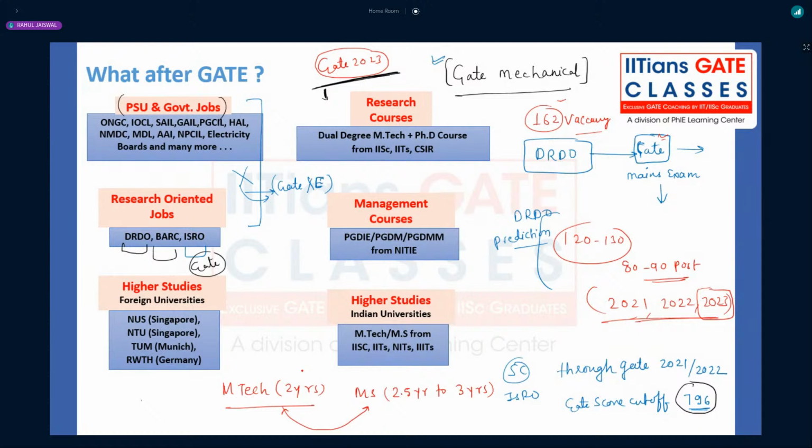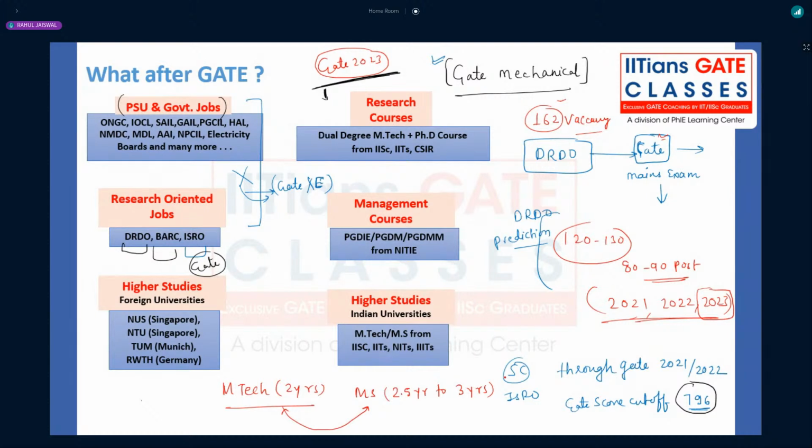If you are interested a little more in research, then you can opt for MS. Some of you might be doing PhD also, so you can select MS. Of course, with MTech you can also do PhD. The duration is extended from 2 to 2.5 or 3 years because of the research work. So this is regarding the doubt about MTech and MS.